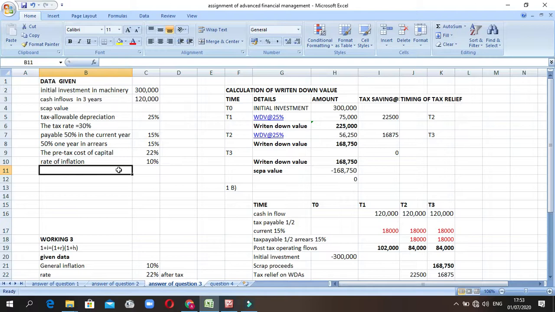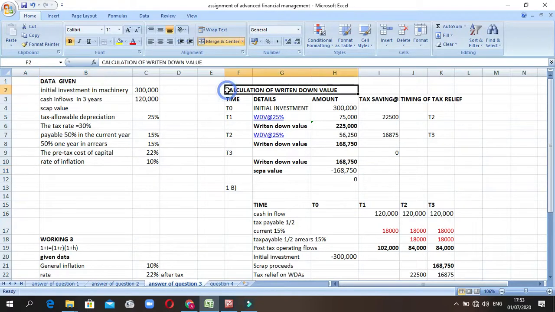The pre-tax cost of capital is 22%. Because they give us the pre-tax rate, we have to change this pre-tax into the post-tax. The rate of inflation is 10%. So let's go deeper into the calculation.